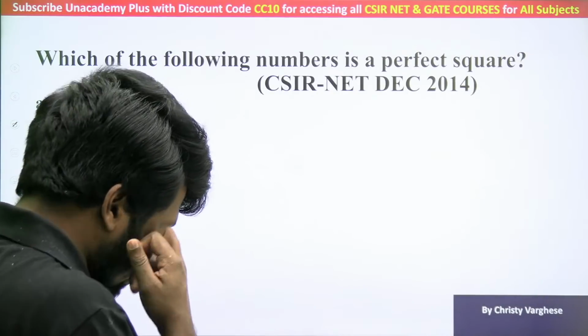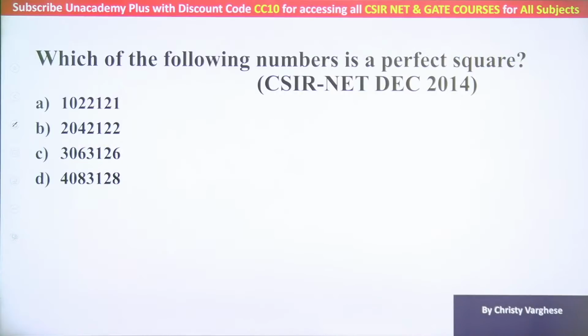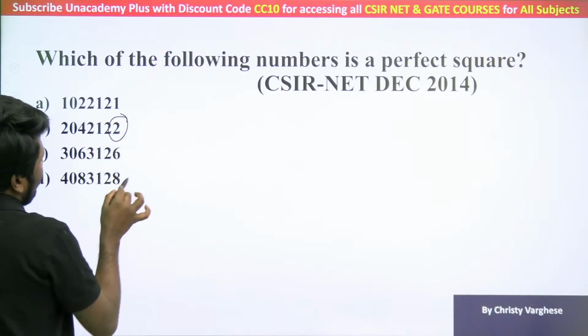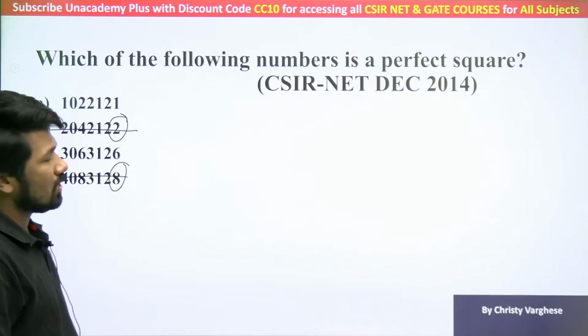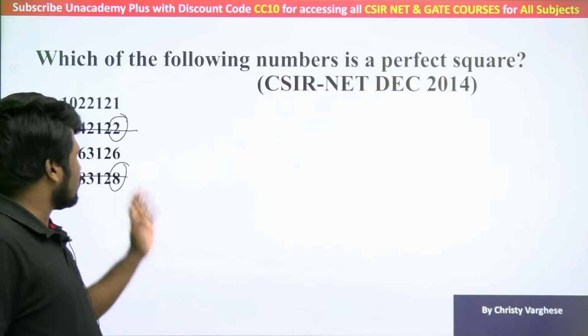Very good. Some of you have explained also correctly. So the correct answer is option A. I will explain why. First of all, 2, 3, 7, 8 cannot be the last digit. That itself eliminates options B and D. That is enough. You don't have to check the tens place then.